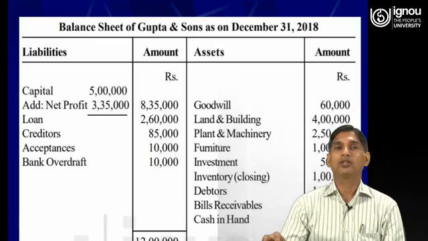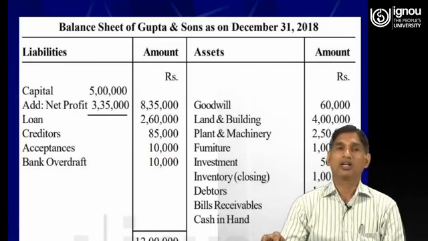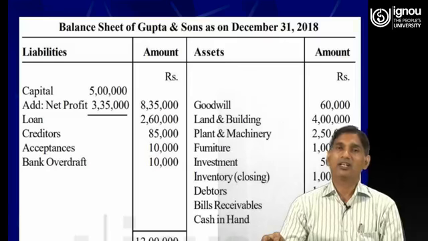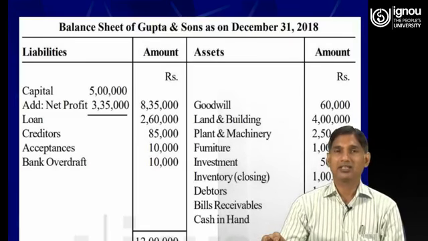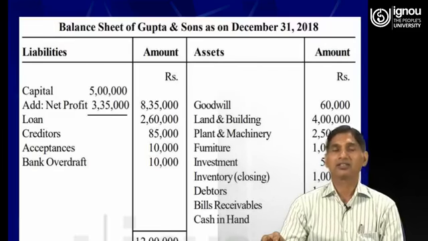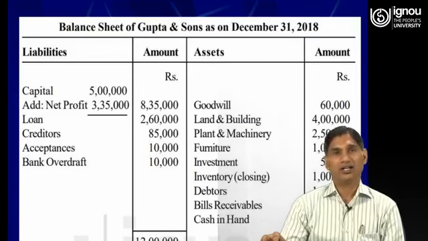So this is how the final accounts are prepared with the help of the information given in the trial balance. So this was all about this discussion. I hope this would have given a clear-cut understanding about the preparation of the final accounts to the learners.